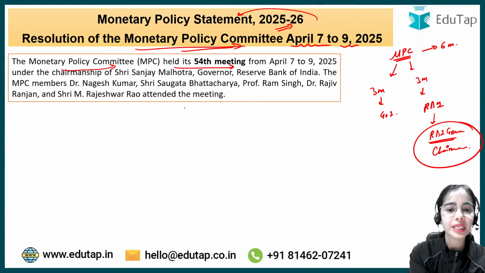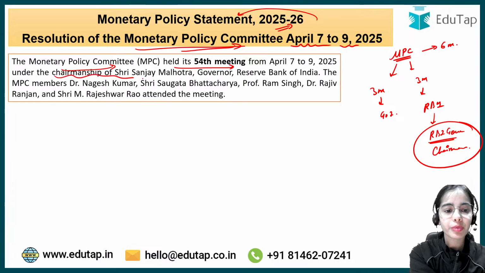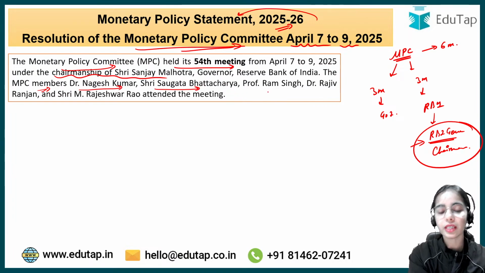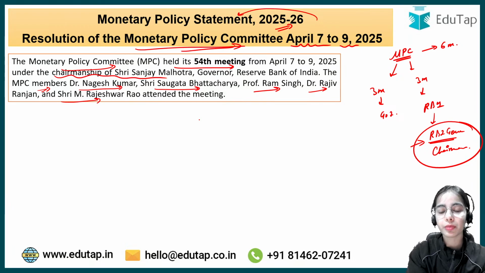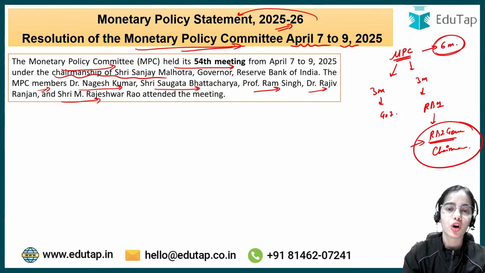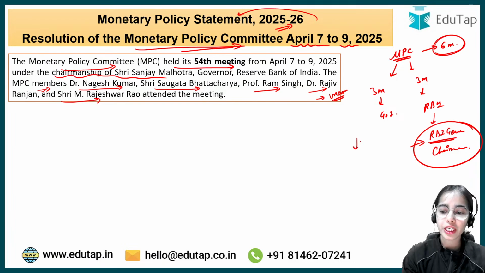Here you can see that the Monetary Policy Committee held its 54th meeting under the chairmanship of Shri Sanjay Malhotra, who is the RBI Governor, and the MPC members were Dr. Nagesh Kumar, Shri Gata Bhattacharya, Professor Ram Singh, Dr. Rajiv Ranjan, and Shri M. Rajeshwar Rao. These attended the meeting. That means all 6 members of the MPC attended the meeting, and a unanimous decision was taken to reduce the repo rate.